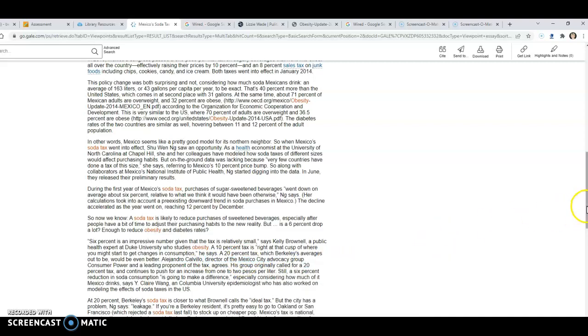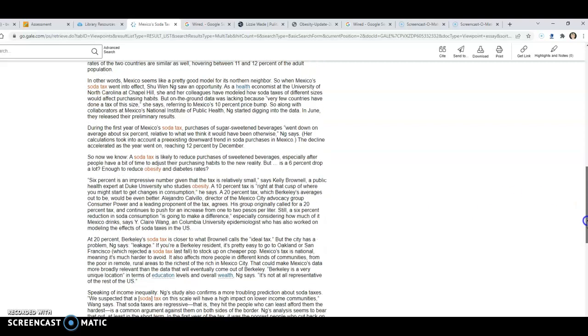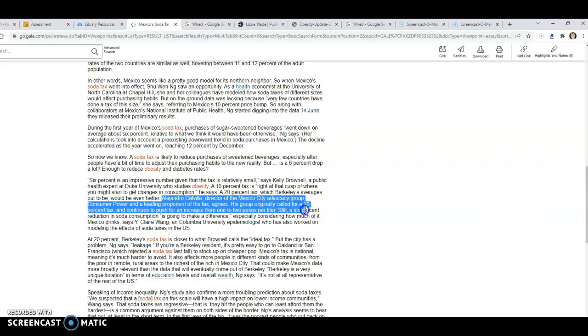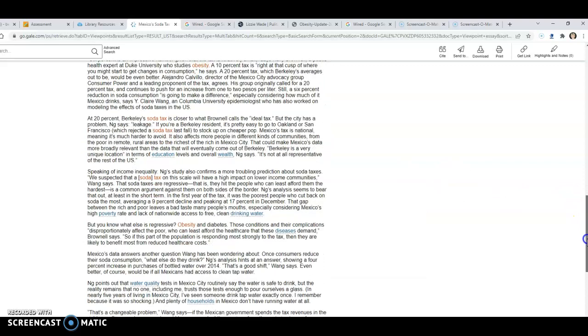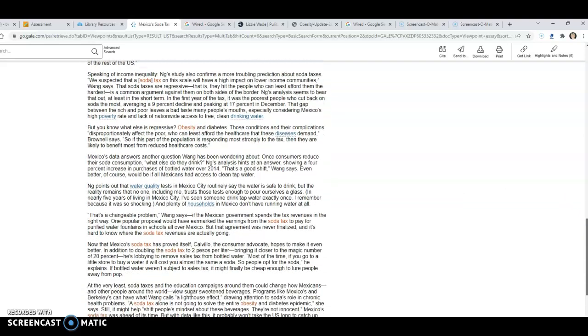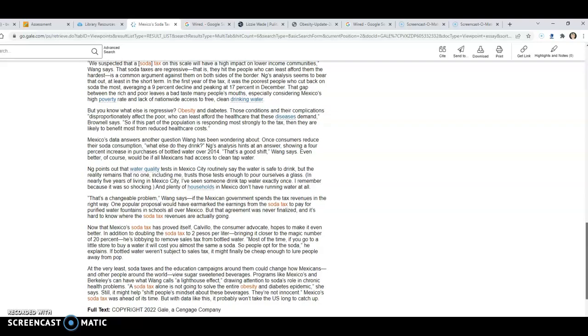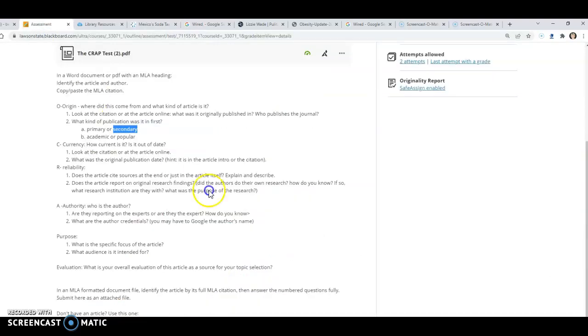Okay, they have cited their sources, not on a works cited page, which academic sources do, but the way newspapers and magazines do. They tell you in the text itself, in the paragraphs, who this is, and give you enough information about them that you can go look it up. And sometimes they even have links to the content. So we find that she does a pretty good job of giving us reliable expert sources and telling us where they were, what they say, giving us their opinion. And that's what we want for and expect from a reliable report. It's not the original research, but it's a report on that. So that's really, really important.